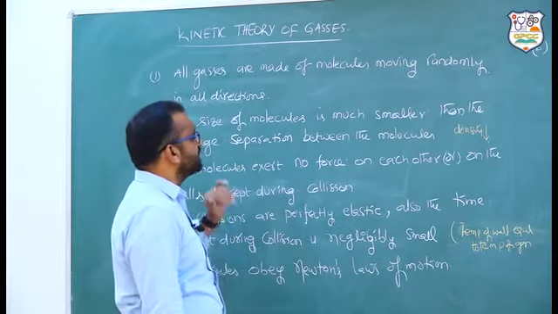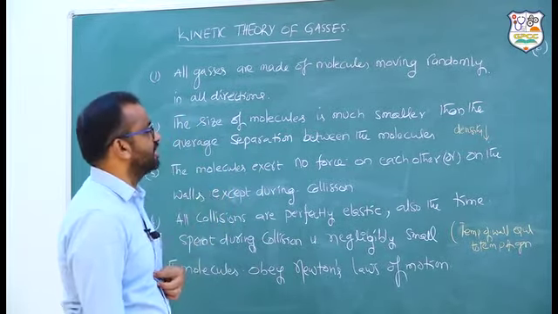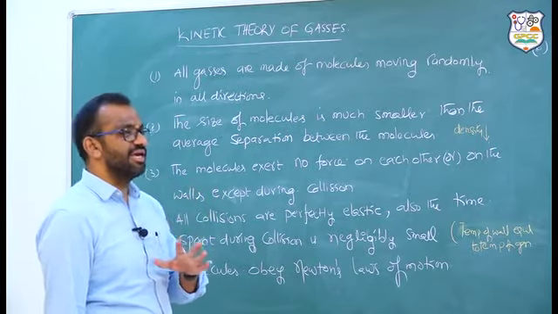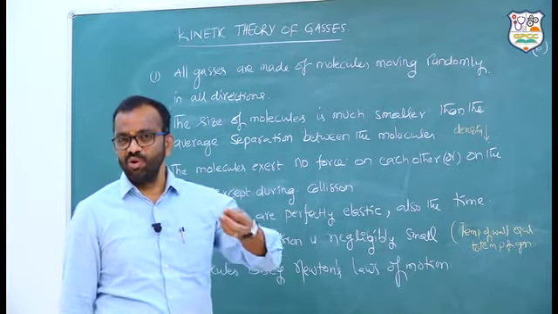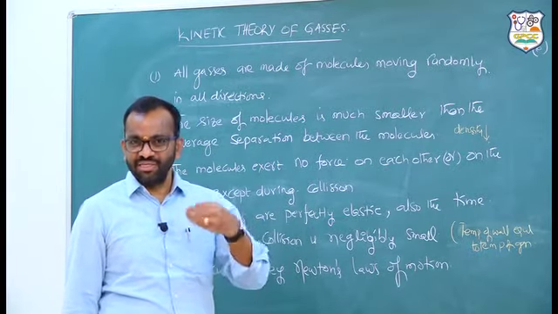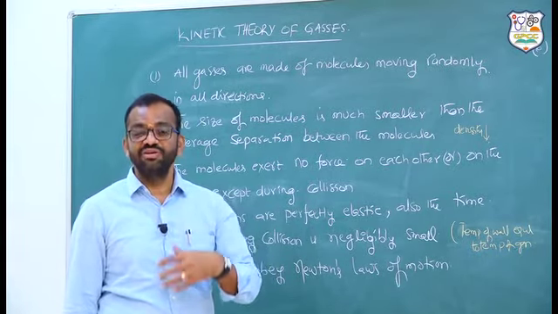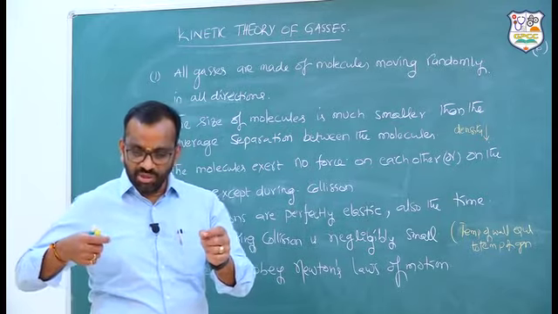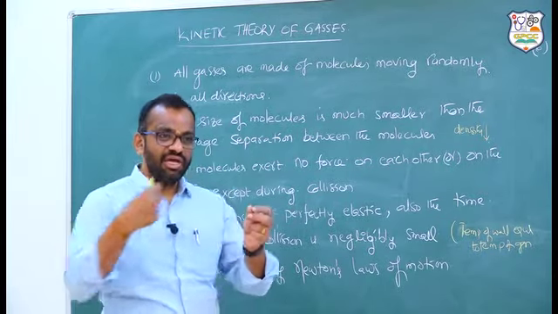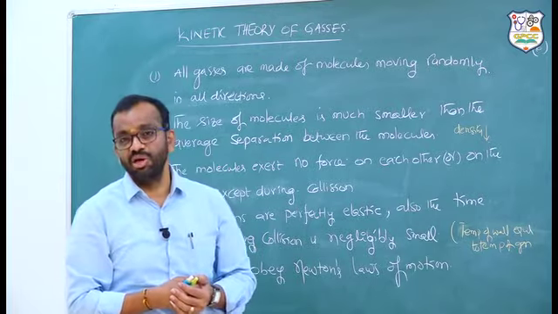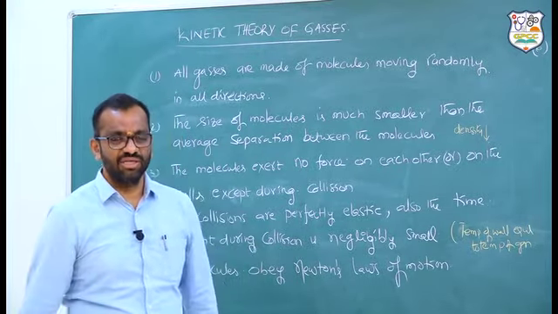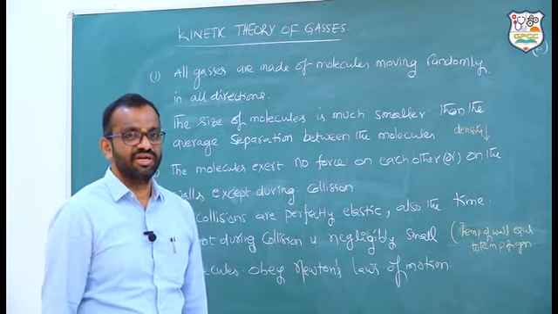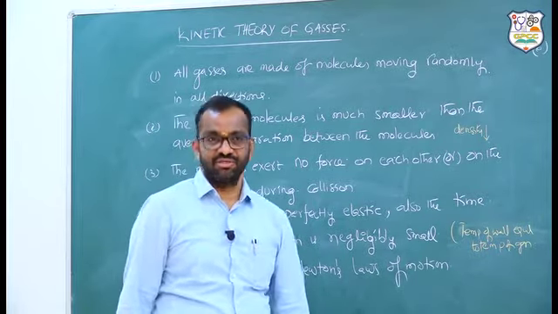Generally, to achieve this condition, for example, if they are doing an experiment with a small amount of gas, a low pressure exists. Low pressure means naturally the density will be very low. So one molecule is going and hitting the wall, and in the meantime the probability of it colliding with other molecules is going to be less. That is the reason ideal gas equations are valid at low pressures.